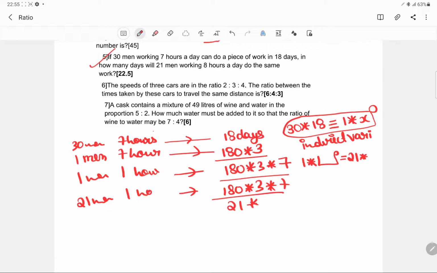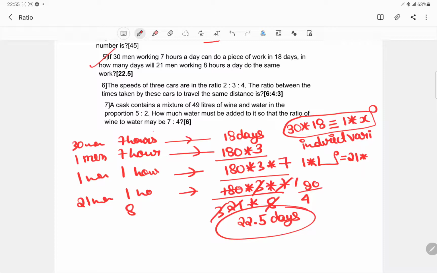And for the 8 hours, you divide it by 8 as well. This gets cancelled by this, and this is nothing but 90 by 4, which is 22.5 days. 22 and a half days they will end up finishing this work, and this is the concept of indirect variation.